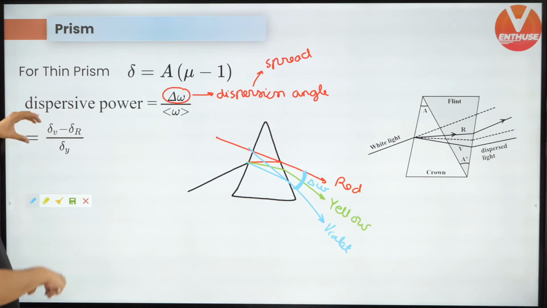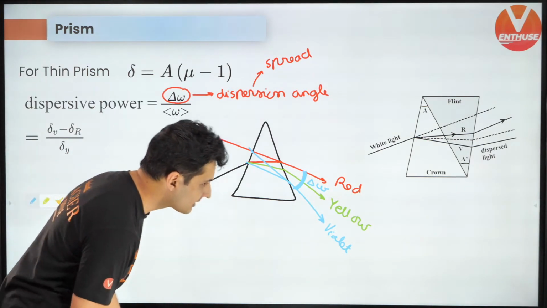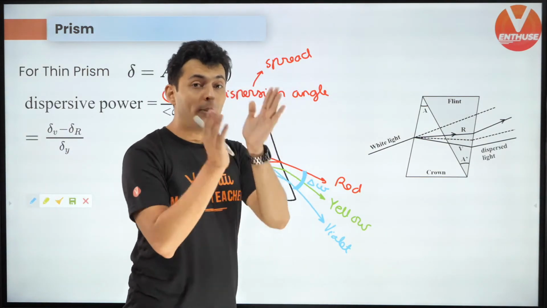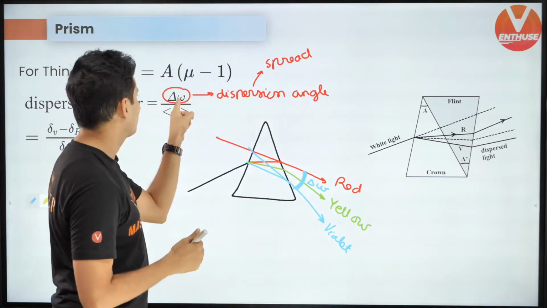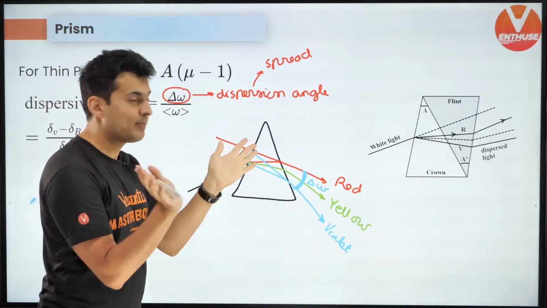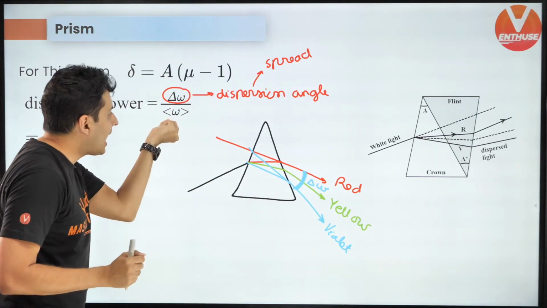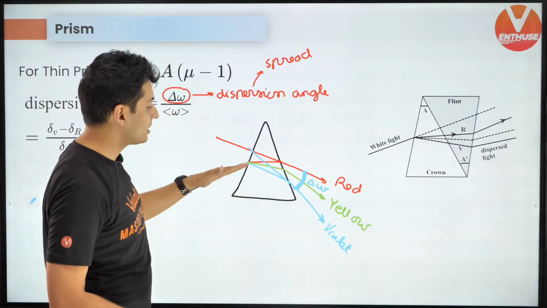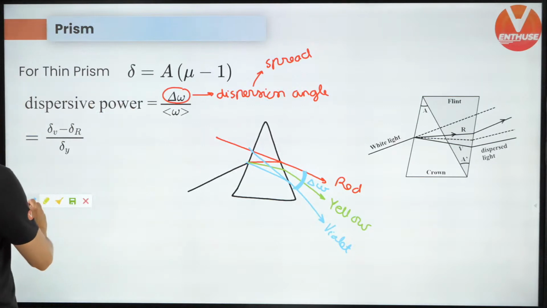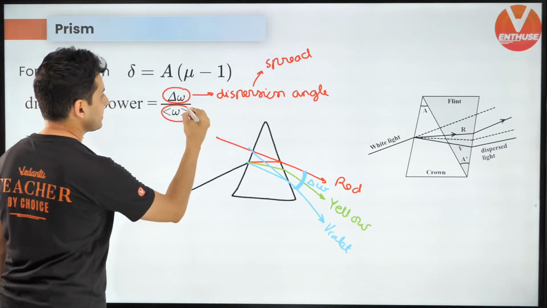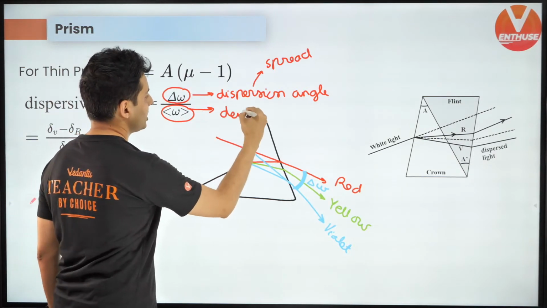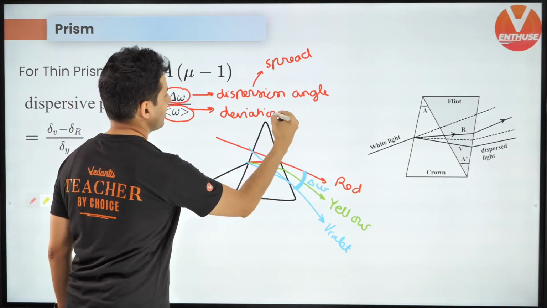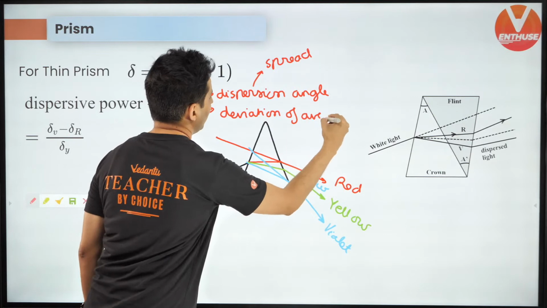But dispersive power is how much is the spread on the top. How much is the spread per average spread? How much, or average deviation? Now this omega, all right, over here downstairs is the deviation of the average color.